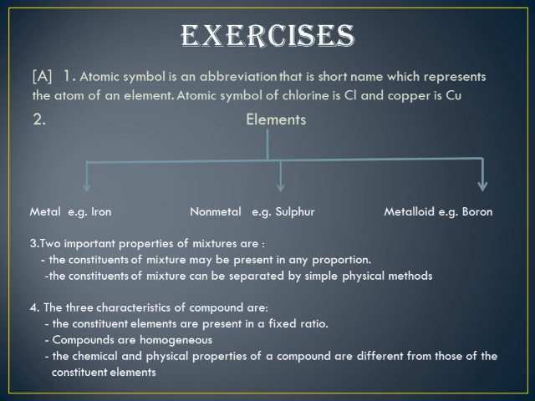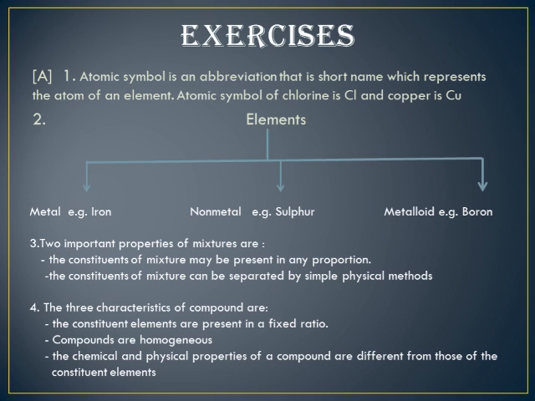Now, exercises. First one will deal with the main exercise. Answer the following questions in about 20 words. And first one is, what is meant by atomic symbol? The atomic symbol is an abbreviation, that is a short name. Abbreviation means a short name or a shorthand notation. It is a very small way we write the name, which represents the atom of an element. The atom of an element is represented by an atomic symbol.